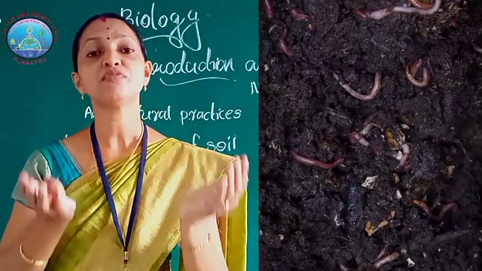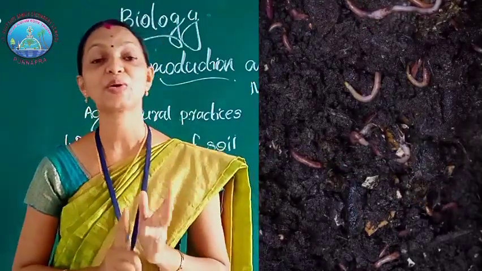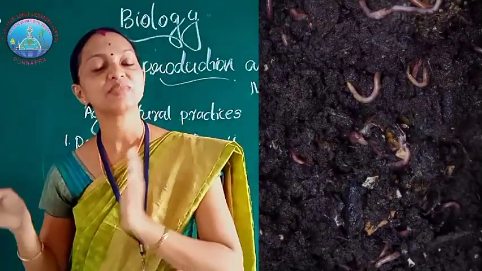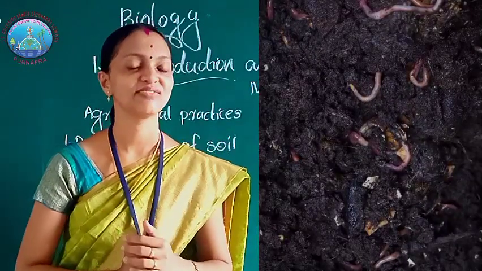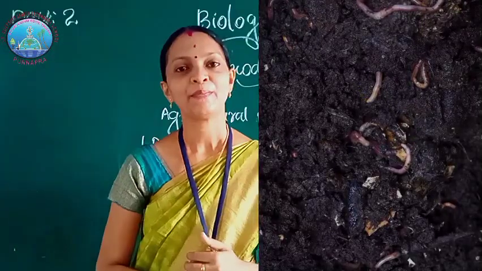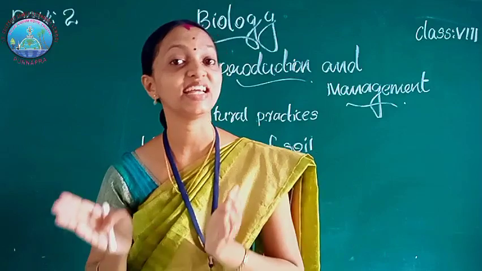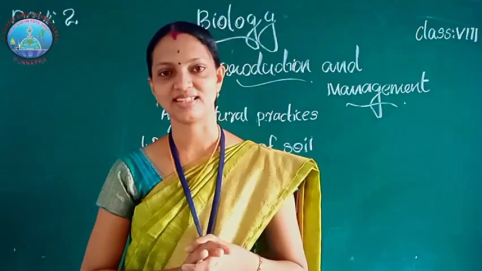The loosening of the soil helps in the growth of earthworms and microorganisms. Earthworms and these microbes are called friends of farmers. The microorganisms decompose dead and decaying matter, that is dead bodies of plants and animals.